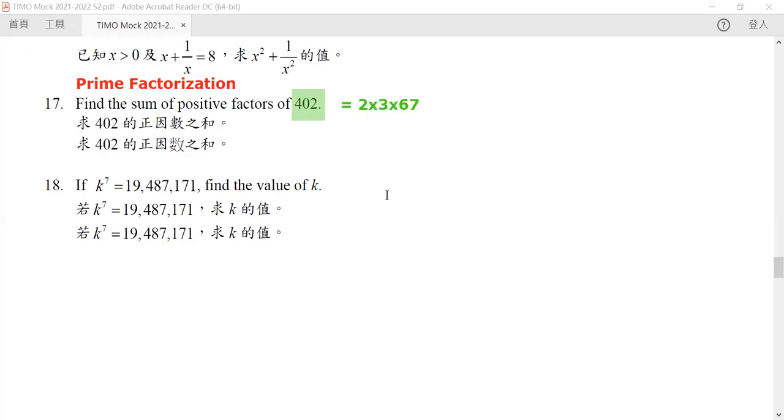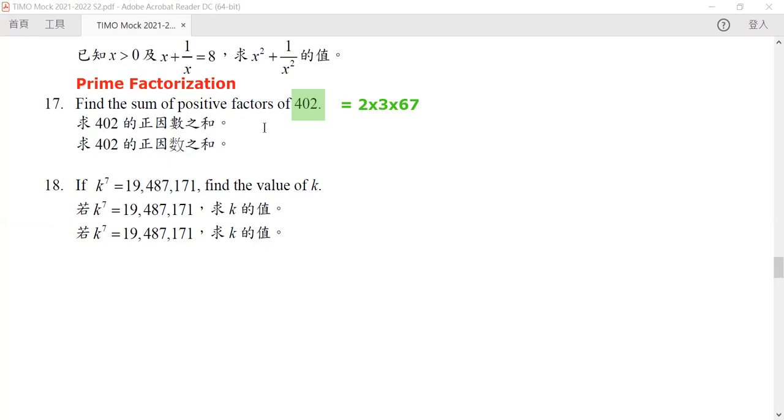Now 67, 2, and 3 are all prime. After which it's almost done. There are two major methods of doing this. The first is to list out all the positive factors, because there are not many, only 8 of them. Then you add them all up and you get the answer.